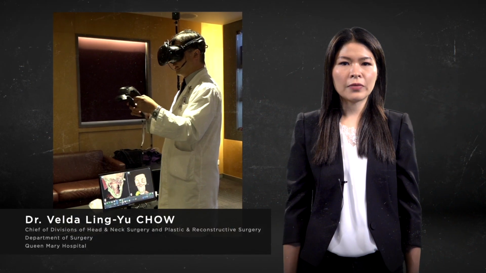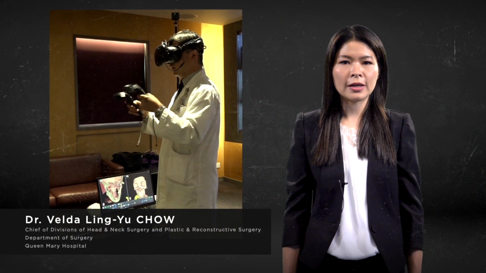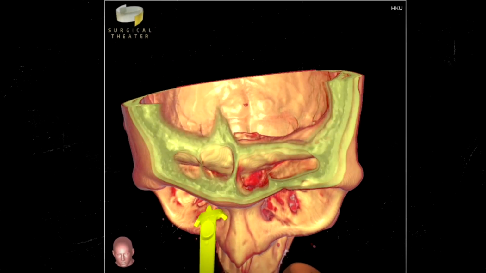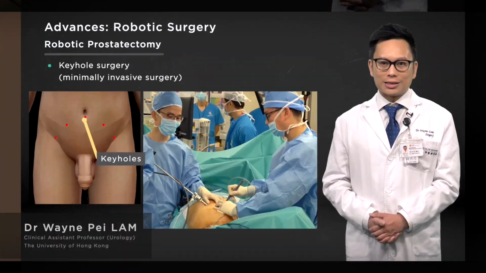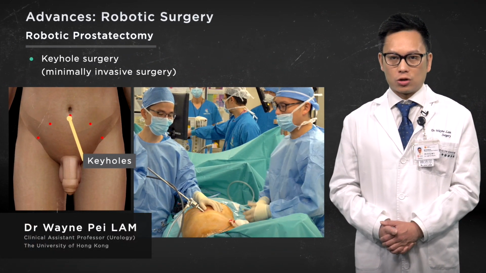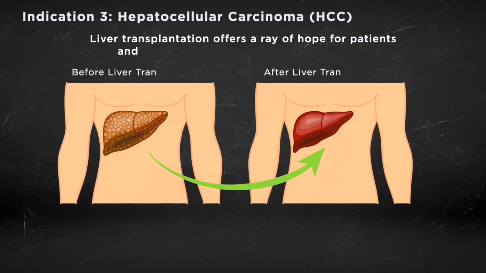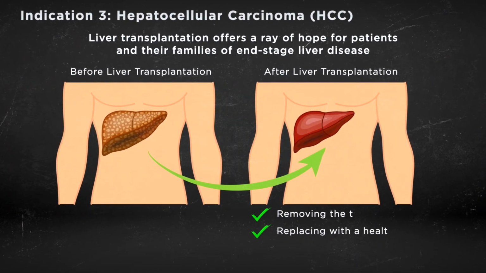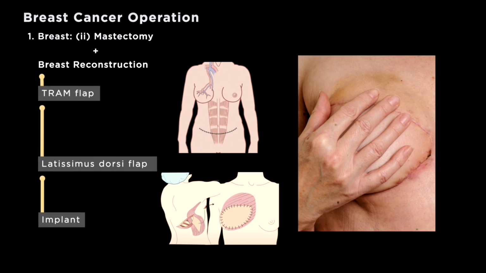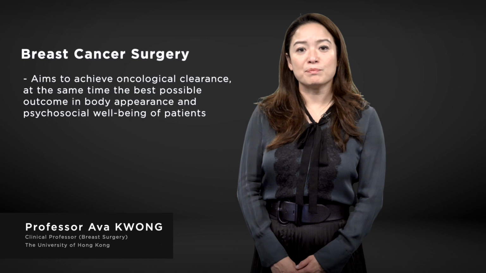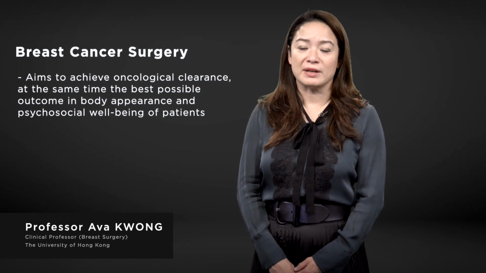Virtual reality can be used for better preoperative planning, enhanced communication with patients regarding tumor location and relationship to surrounding structures. The modern technique is to use robotic surgery to remove the entire prostate surgically. Liver transplantation offers a ray of hope for these patients because it treats two conditions simultaneously. Breast cancer surgery is aiming to achieve best possible results for women while restoring as much of their normal function and appearance as possible.